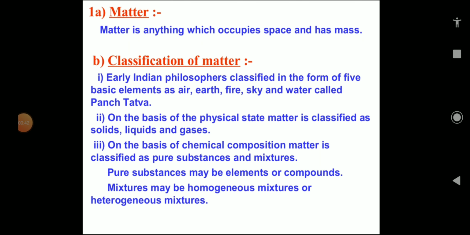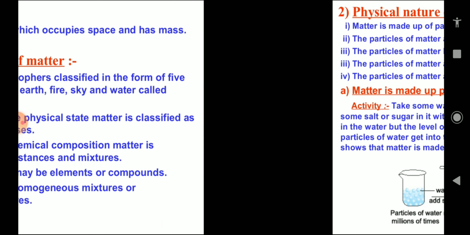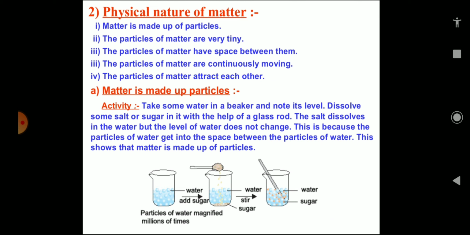In our previous class, we have seen that matter is anything which occupies space and has mass, and we have also classified matter on the basis of the physical as well as chemical composition. We have also seen the characteristic properties of matter based on its physical nature, that matter is made up of particles. The particles of matter are very tiny, the particles of matter have space between them, the particles of matter are continuously moving, and the particles of matter attract each other.